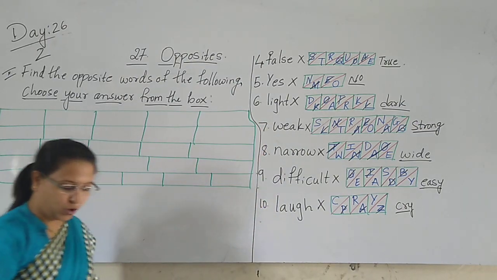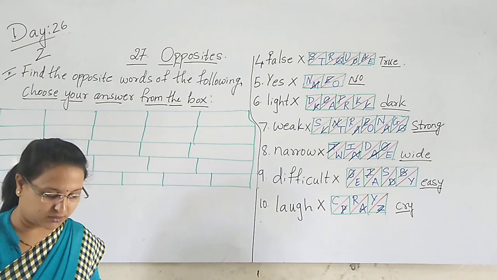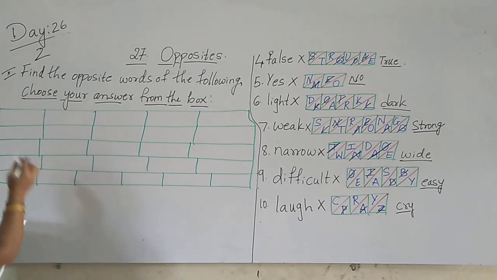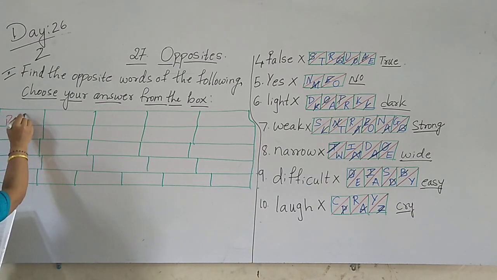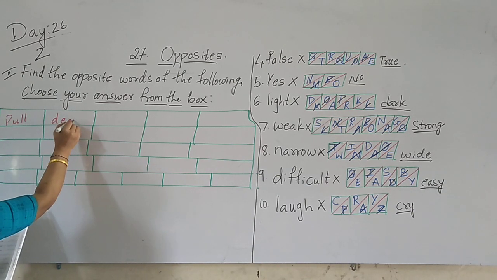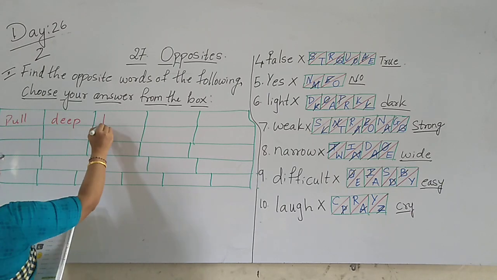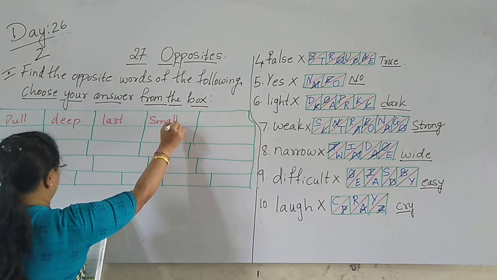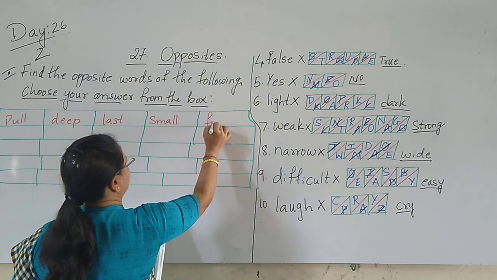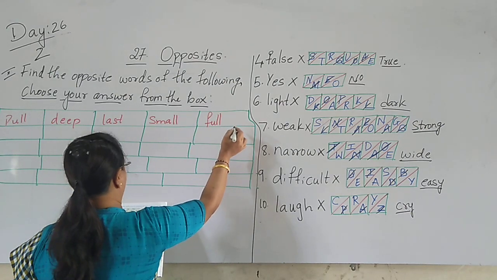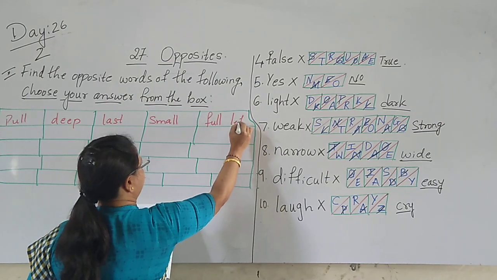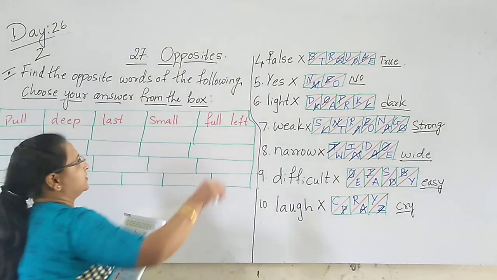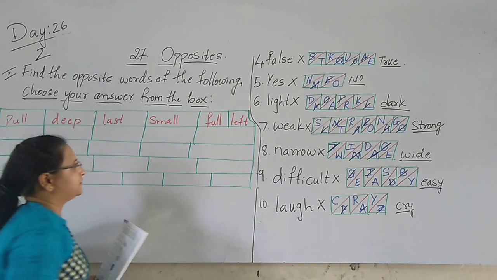Now we have to write the options here in this box. So what have they given as options? The first one is full, and then deep. The next is last, and then small. Full. And then left, L-E-F-T, left.